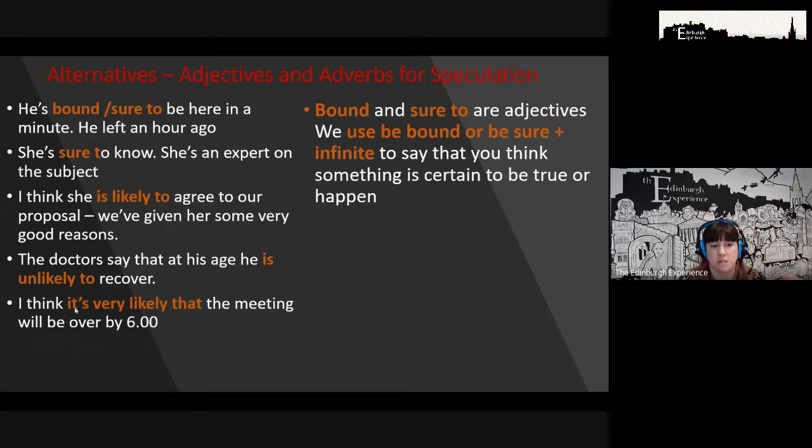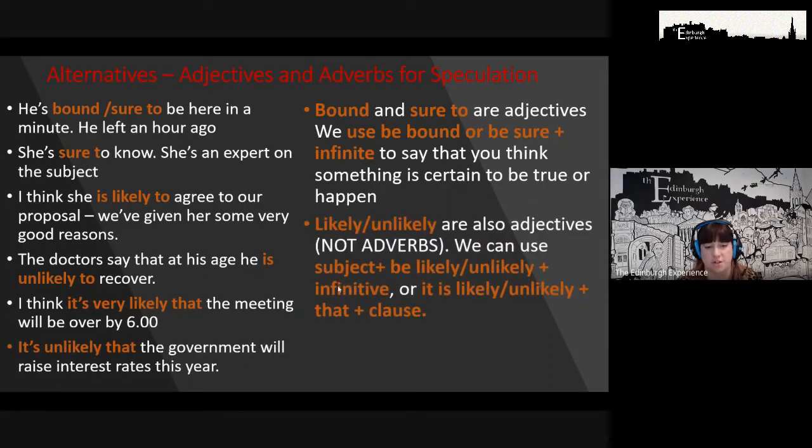We've got 2 different examples here. You have "be likely to," starting with what we call this dummy subject, okay? "It is likely or unlikely that," and a clause. So there's 2 different ways that you can structure these. So likely and unlikely, guys, are adjectives, not adverbs. Just because something ends in ly, it doesn't automatically mean that it is an adverb, right?